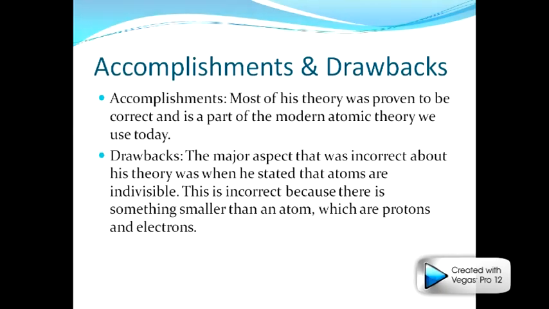Accomplishments. Most of his theory was proven to be correct and is part of the modern atomic theory we use today. Drawbacks. The major aspect that was incorrect about his theory was when he stated that atoms are indivisible. This is incorrect because there is something smaller than an atom, which are protons, electrons, and neutrons.